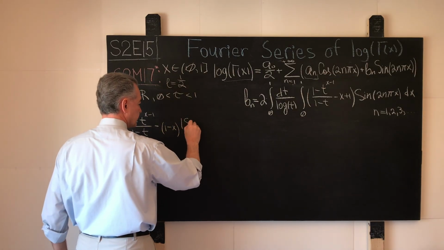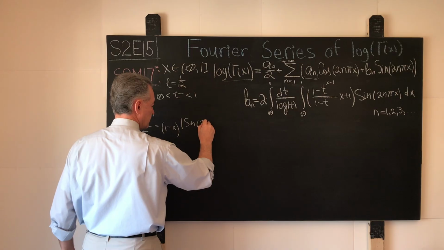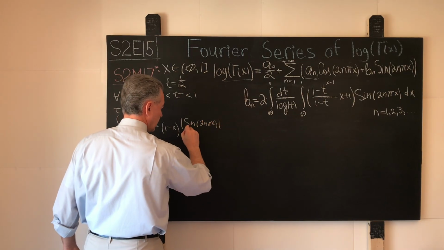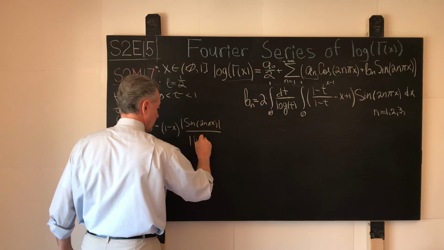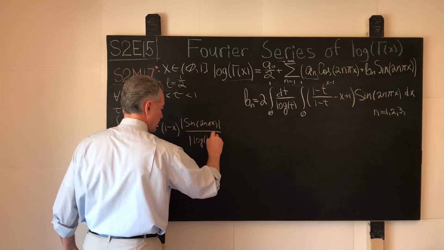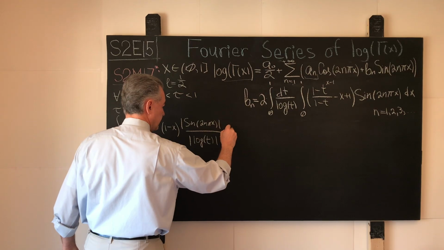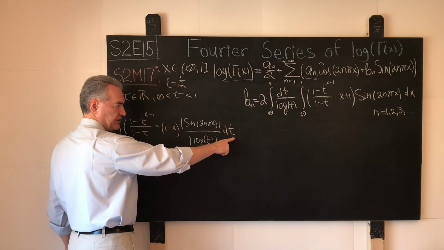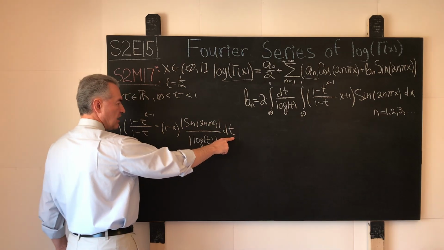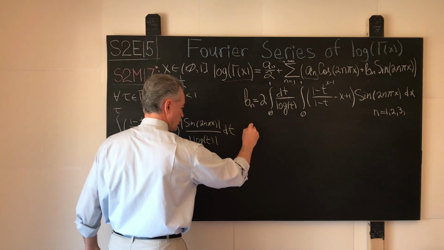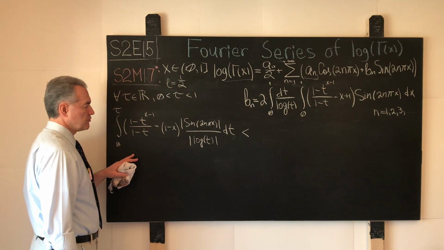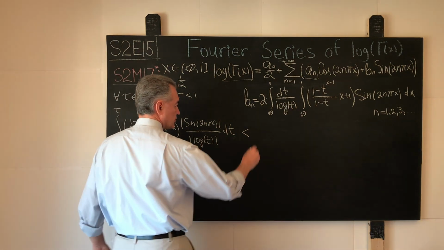Here we'll take the absolute value of the sine of 2n pi x over the absolute value of the logarithm of t, and here we will integrate dt. We pay attention here, it's not dx, it's dt. And we want to show that the absolute value of this integral can be bounded from above as follows.